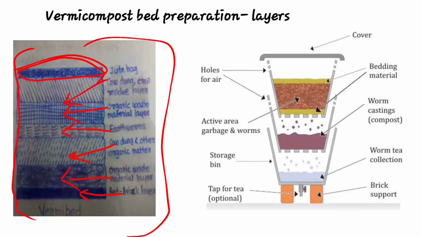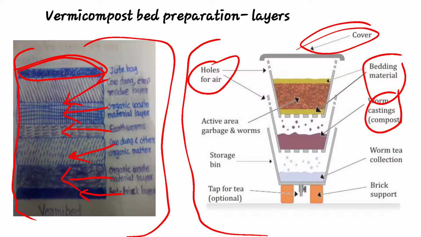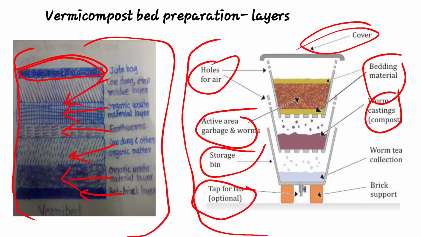Okay, this is making the vermi bed. Same, that is a vermicomposting bed, with brick support, worm collection, worm casting, bedding material, and the cover with jute bag. Also the hole for oxygen for the earthworm. Then storage bin and tap for tea.